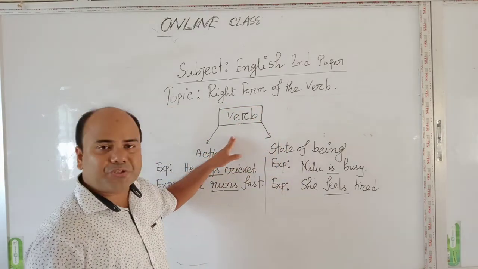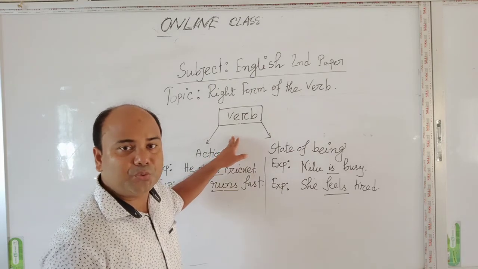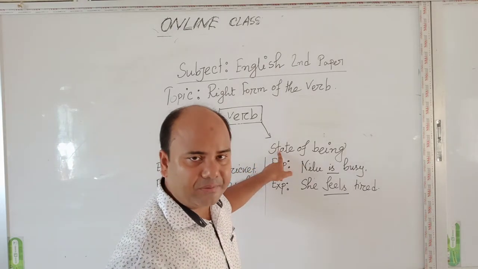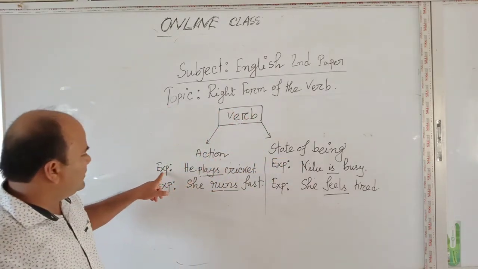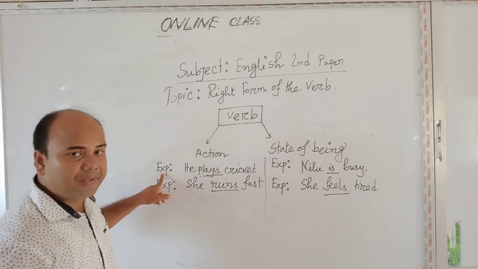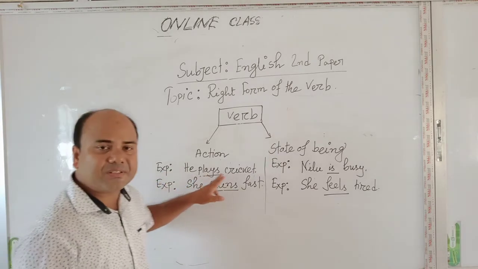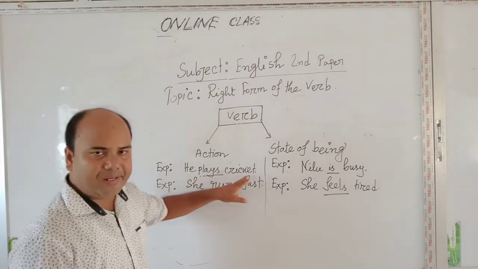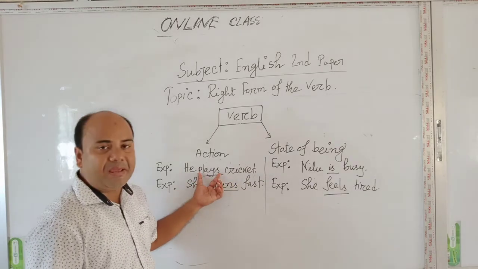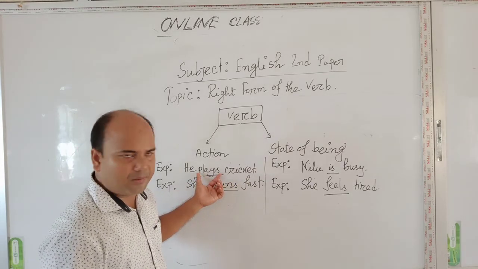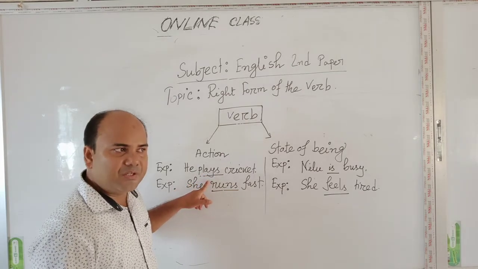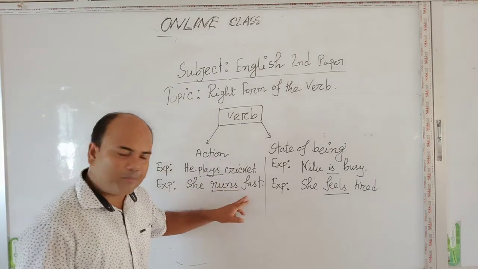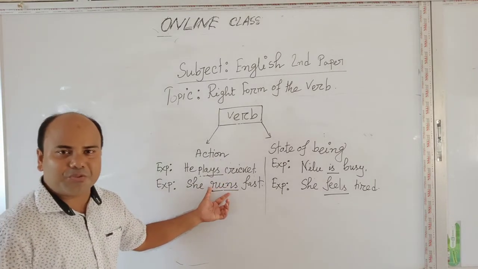Verb denotes two things, especially major two things. One is action, another is a state of being. Two examples are given here. He plays cricket. She runs fast. Here, the very word play is verb. This word play denotes action. In the second example, the word run denotes action.